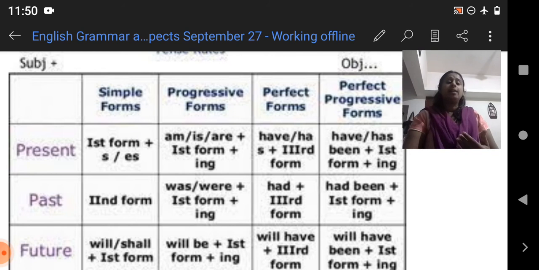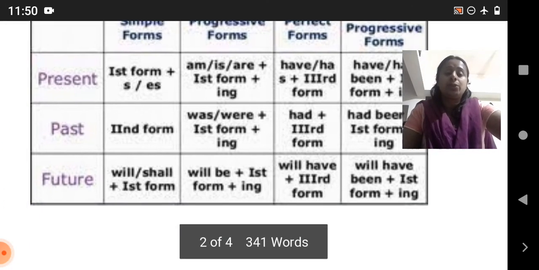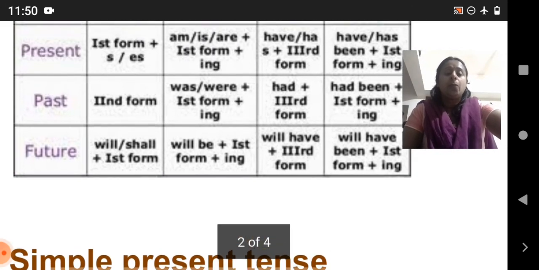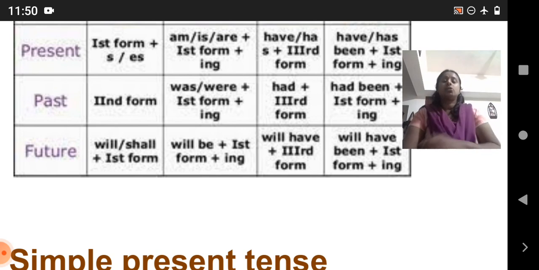And then again, how will you make a past progressive tense? You can add had been plus first form plus ing. The same thing. She had been talking. Okay, I had been talking. Clear?